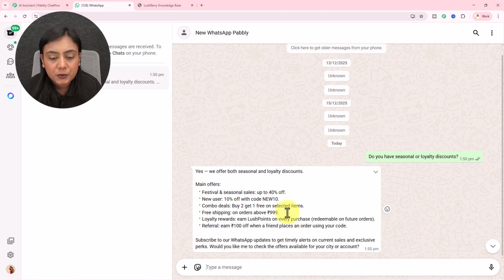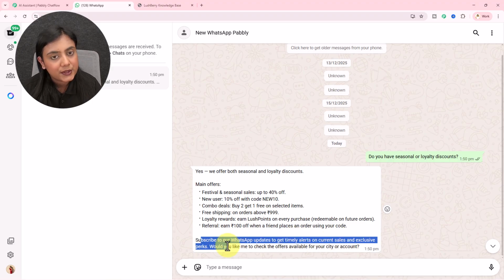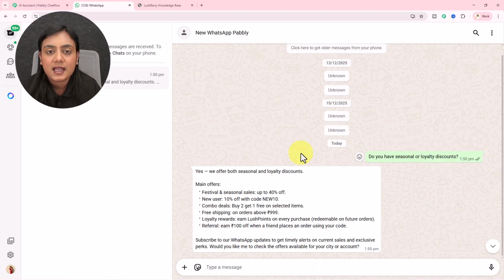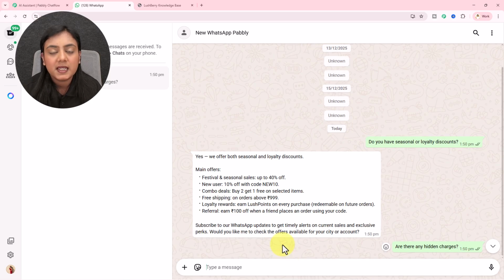Yes, we offer both seasonal and loyalty discounts. Main offers, you can see this assistant has given me all the offers. Subscribe to our WhatsApp updates to get timely alerts on current sales and exclusive perks. Okay, you can see this AI assistant has replied. I have my next question: are there any hidden charges? This is my next question I'm asking this bot.